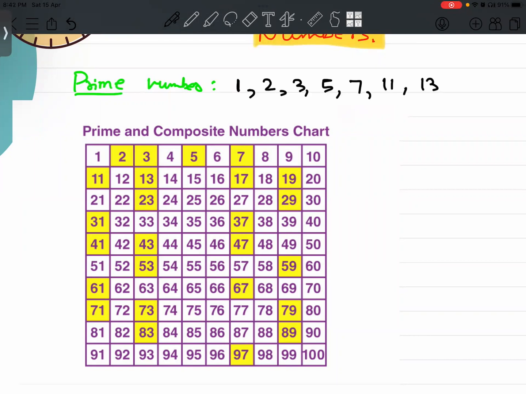Now these numbers are called prime numbers, but the question arises why we have categorically divided them and are calling them prime numbers. Before this, you need to know that in mathematics there's a word we call factor. So what do you understand by factor?